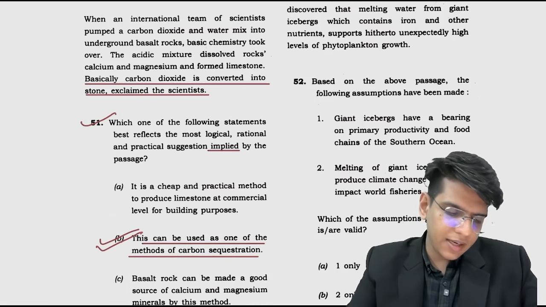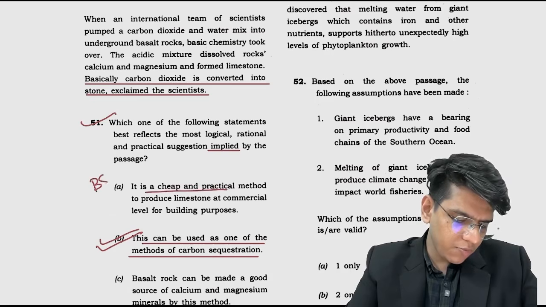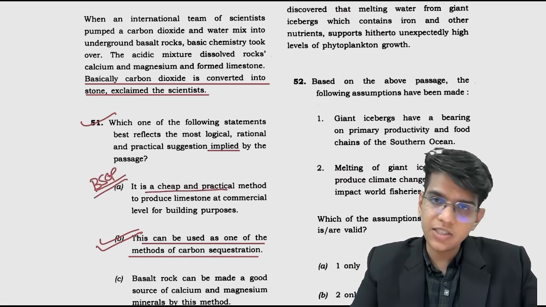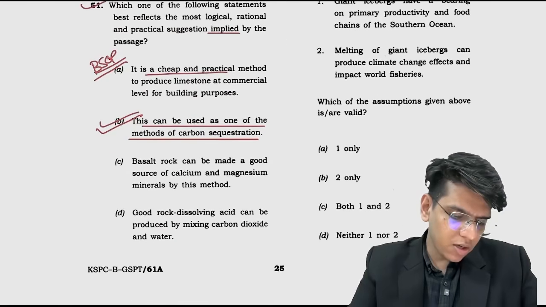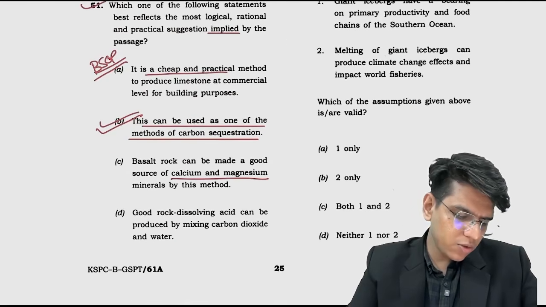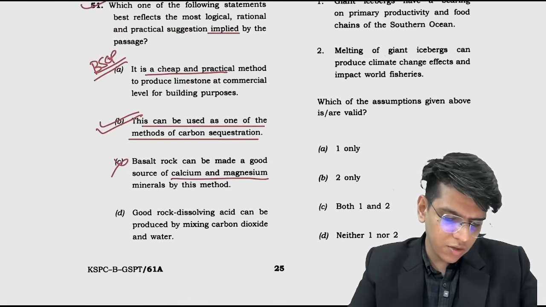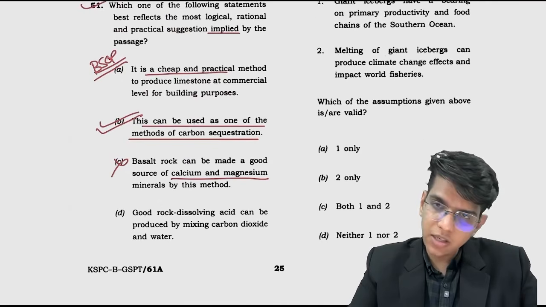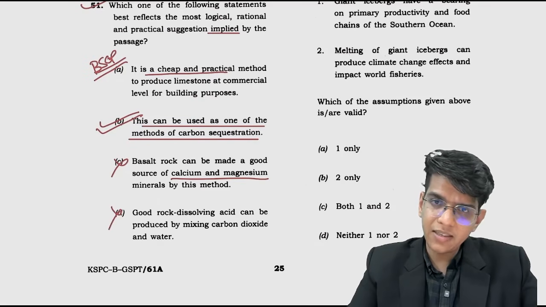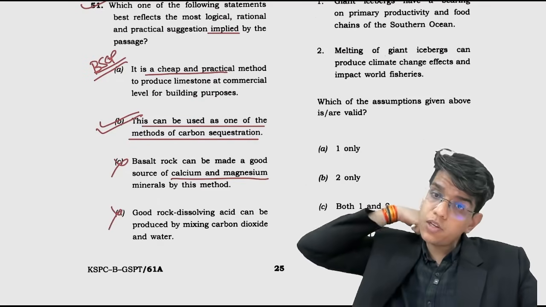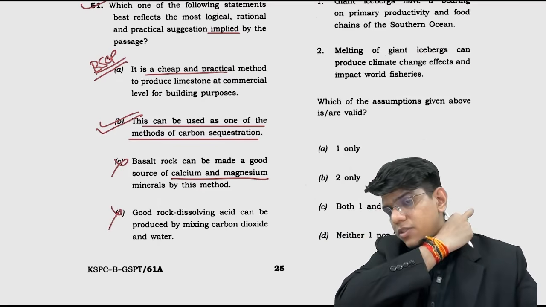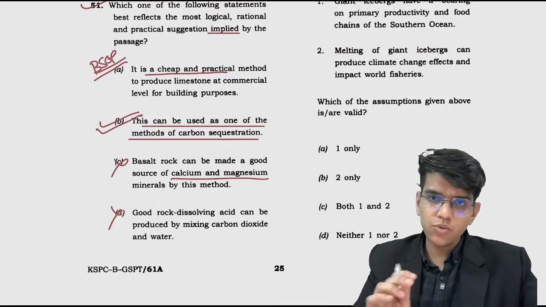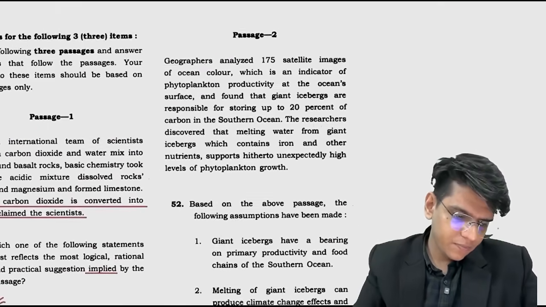It is cheap and practical: beyond the scope. We can't say if it is cheap, inexpensive or expensive. They haven't talked about it. Basalt rock are made a good source of calcium: good source, not discussed. Good rock dissolving acid can be produced by mixing carbon dioxide and water: not the main idea, right? The main focus was when carbon dioxide was converted into stone. Carbon sequestration is the main idea here, तो उसको लेके चलना है.